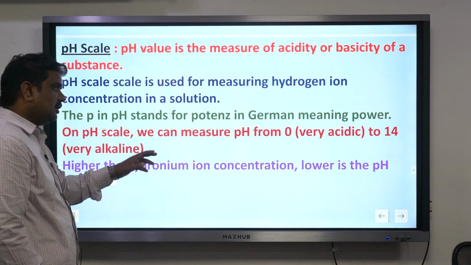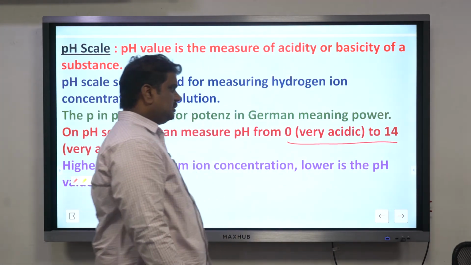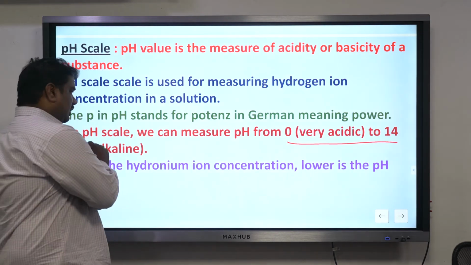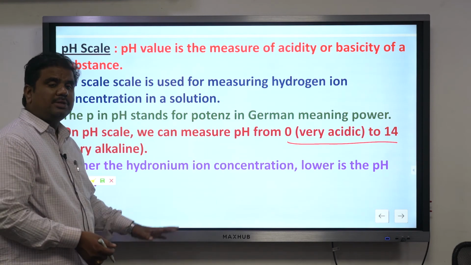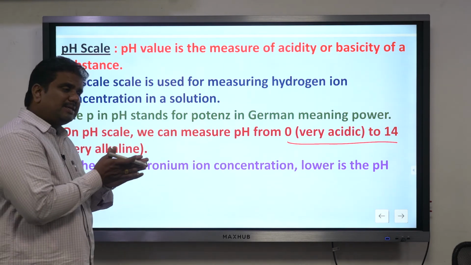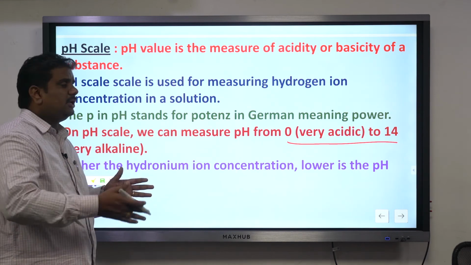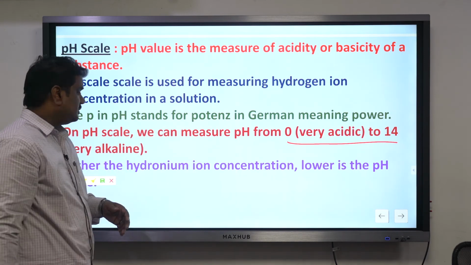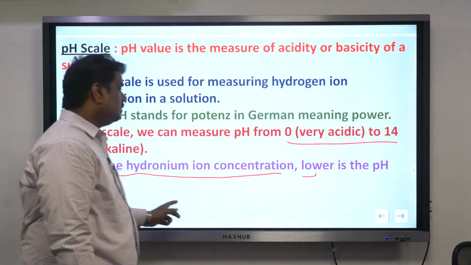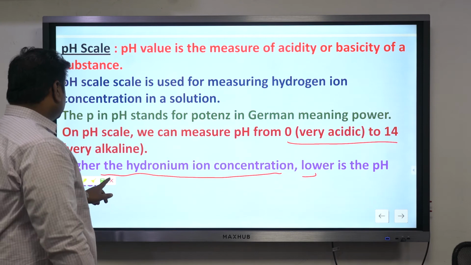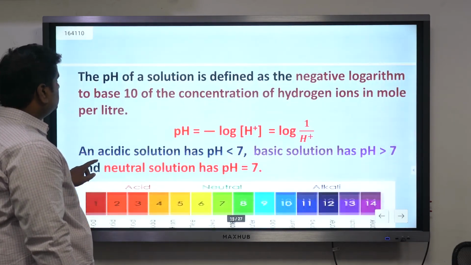The pH scale generally has values from 0 to 14. If it is 0, it is very much acidic in nature. If it is 14, it is very much basic in nature. As the value is less, it becomes an acid. As the value keeps on increasing, it becomes a base. So the higher the hydronium ion concentration, the lower the pH value. Based on these values, we classify these things.